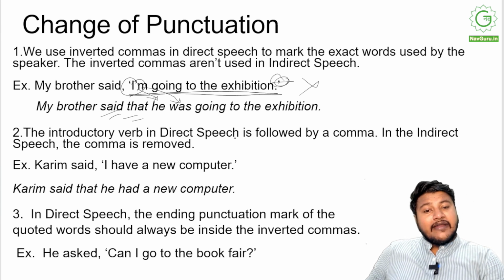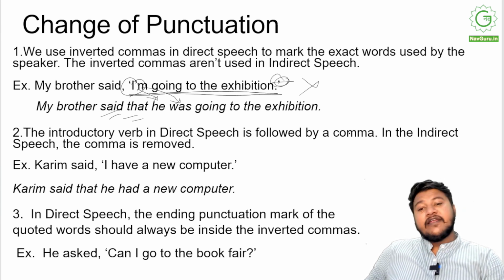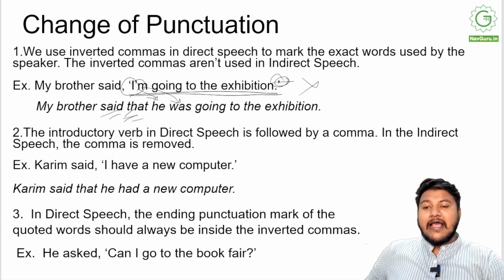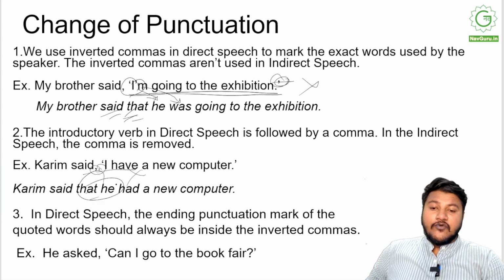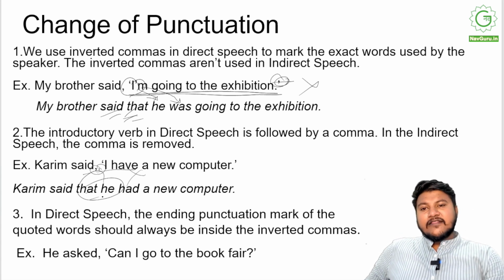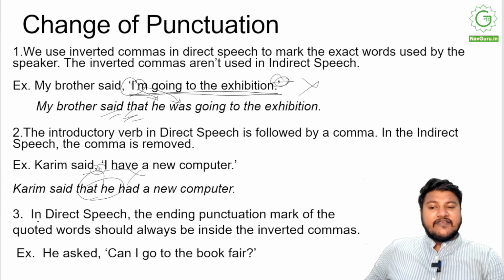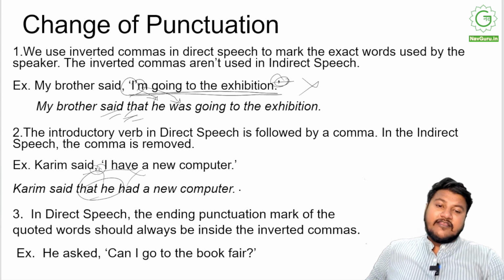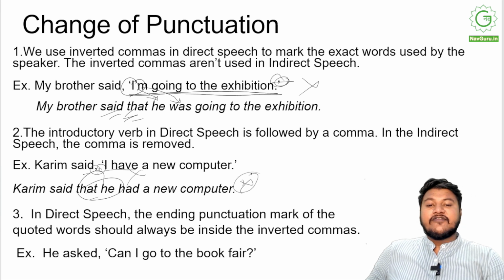The introductory verb in direct speech is followed by a comma. In indirect speech, the comma is removed, as you can see in here as well as here. Karim said, "I have a new computer." You see a comma here. The comma gets removed. Karim said that he had a new computer. And the third change is in direct speech. The ending punctuation mark of the quoted words should always be inside the inverted commas, which is not the case in these because you're already removing the comma, right? So it does not count here.